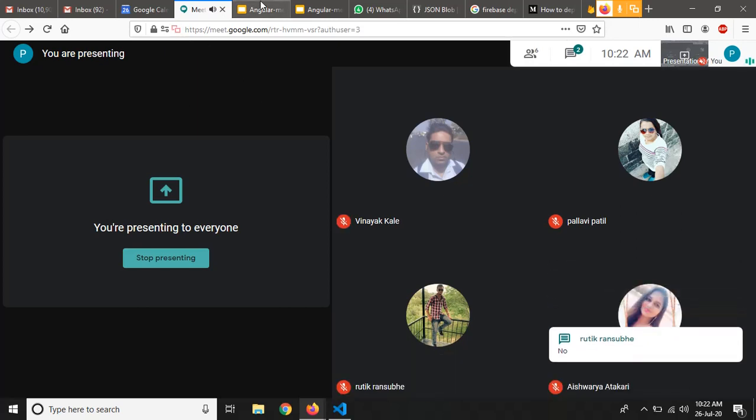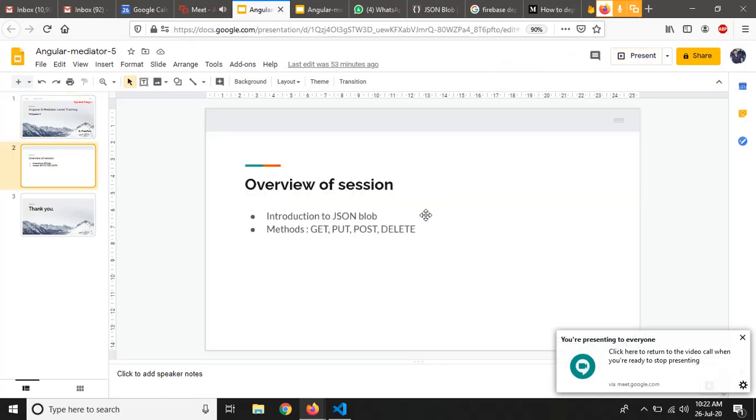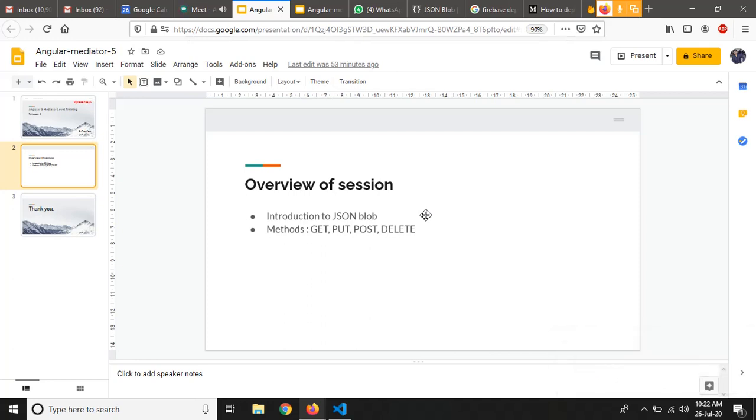So let's start with today's session. In today's session we are going to see how we can use JSON blob and how we can implement the get, put, post, delete methods using JSON blob. So JSON blob is similar to the JSON server thing, right? It treats our JSON file as a database, so that we can call the data from that JSON file using the get, put, post, delete methods using the HTTP client module.